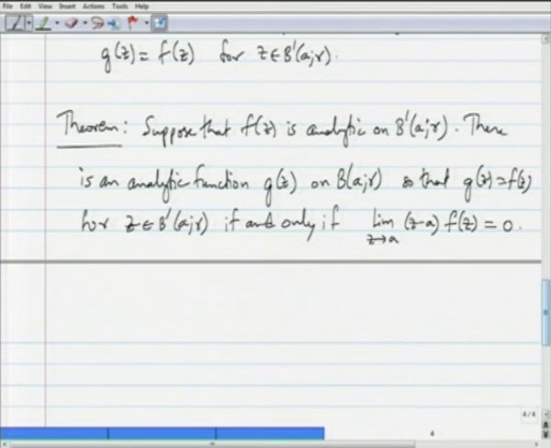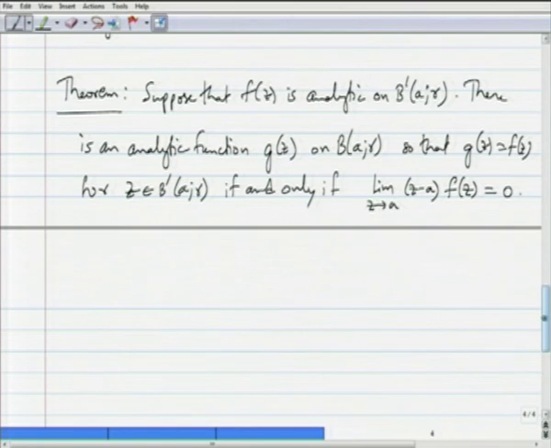I am saying this in retrospect of what we are going to do. After we prove this theorem, it will imply the statement that I have said, that if the limit as z goes to a of f(z) exists, then f can be redefined at a in order to make it analytic on the whole disk B(a, r).